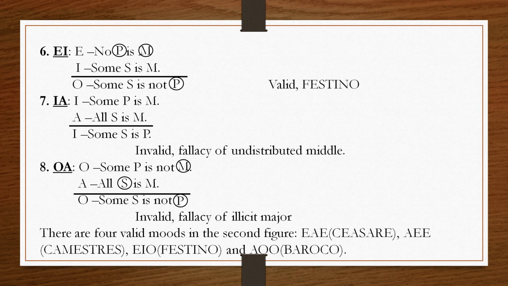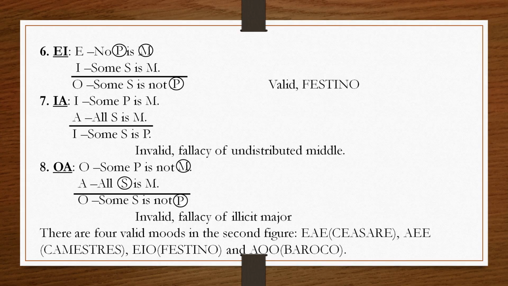Now, you know I proposition does not distribute any term, so which term gets distributed has to be checked in the premises. We need to distribute only one term, that is your middle term. Let us see. Here I proposition does not distribute any term, A proposition distributes the minor term. So, the middle term is not distributed in the premises. Therefore, we commit the fallacy of undistributed middle.